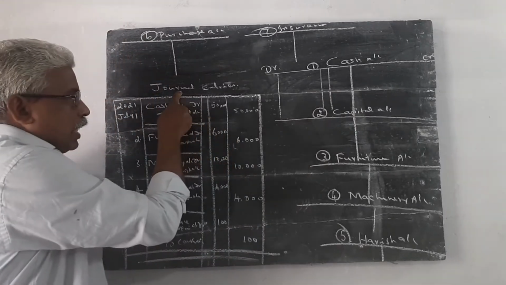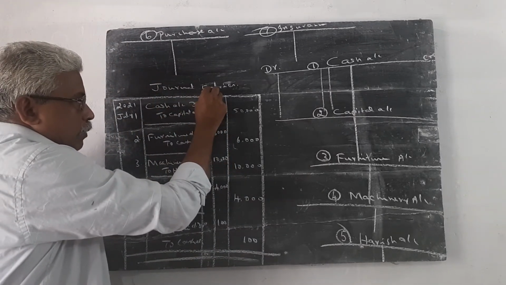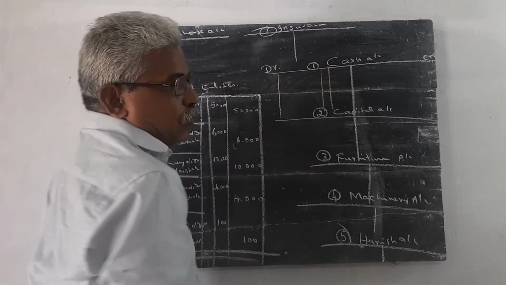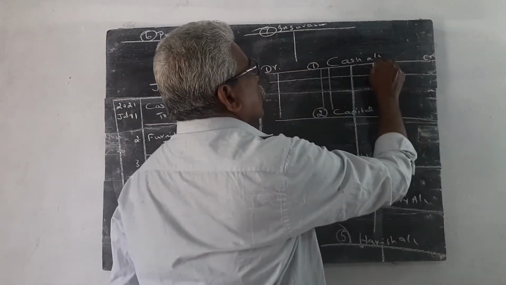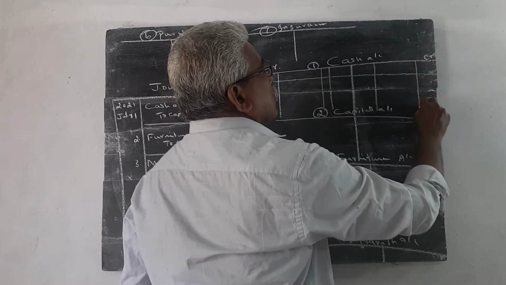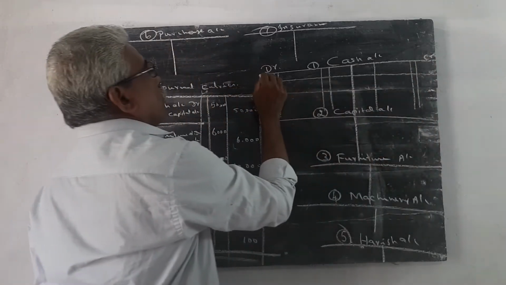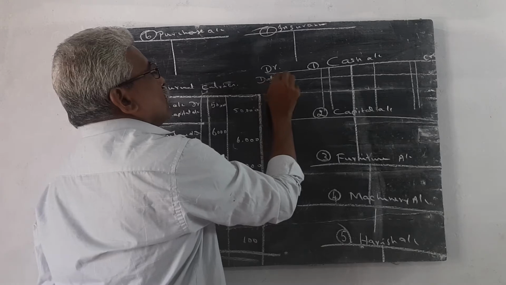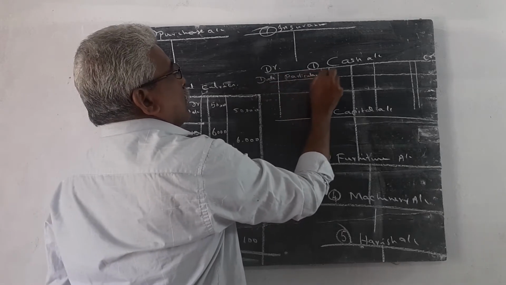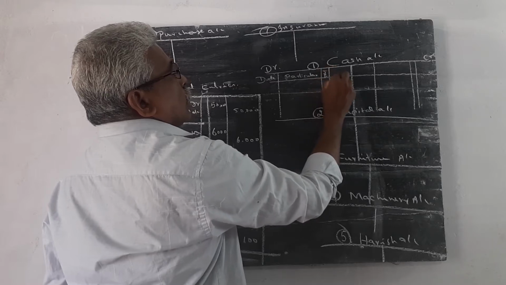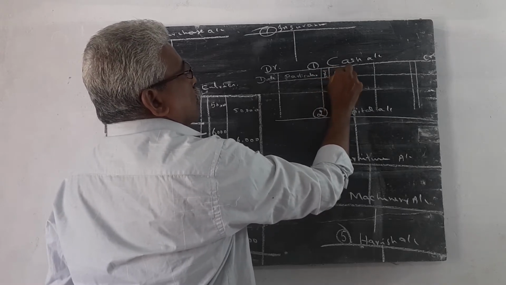In the journal entries, ledger folio comes; in the ledger, journal folio comes. Likewise, on the credit side also we have to open these columns: first column date, second column particulars, third column journal folio, then amount.